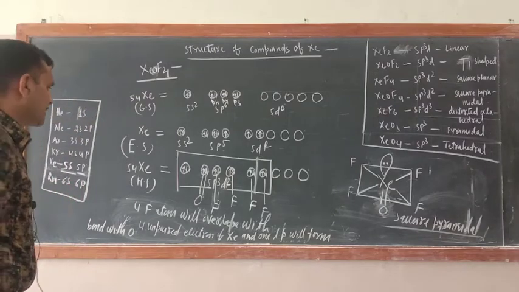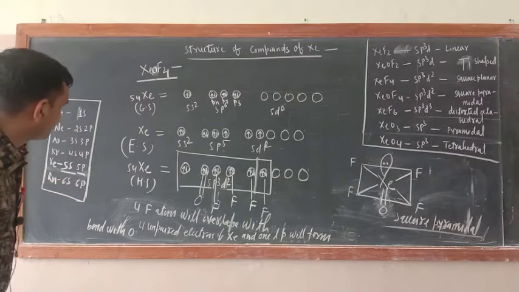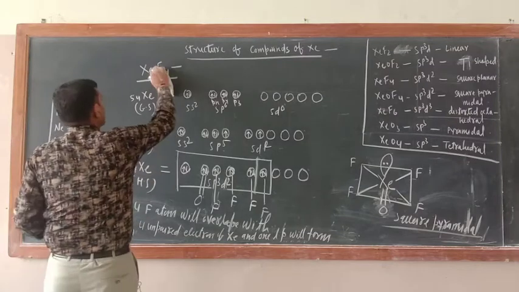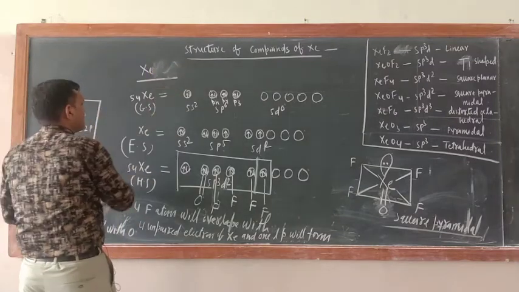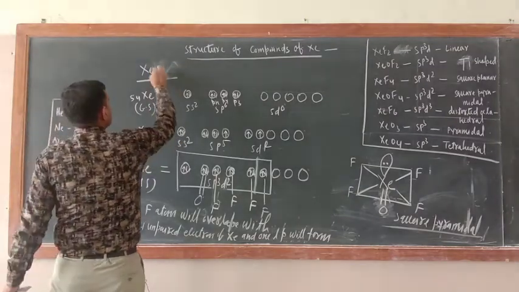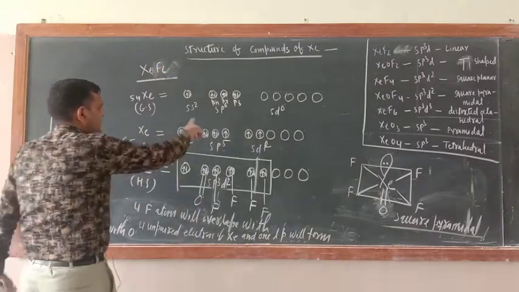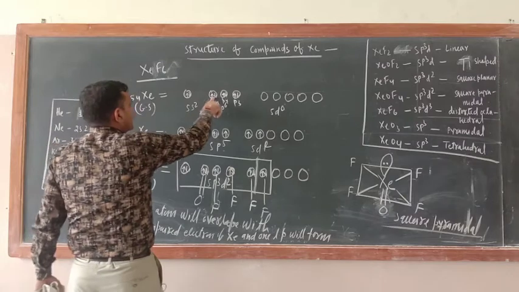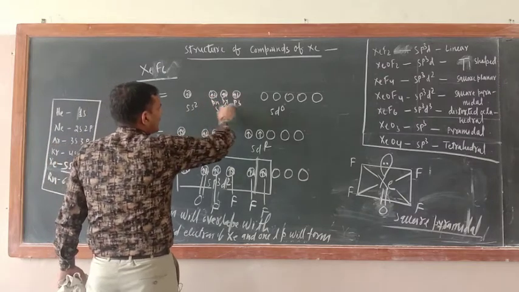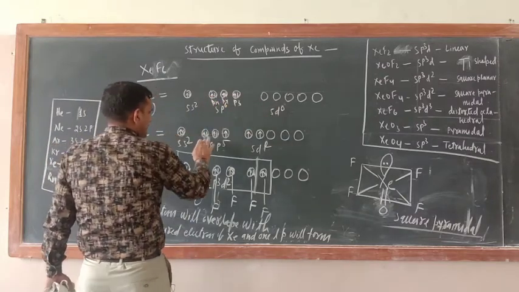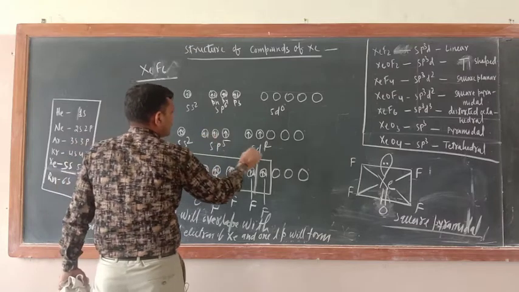Yes, now XeF6. So just see, now write down here XeF6. How many unpaired electrons do you want? 6 unpaired electrons you want. Okay, so just see, how can you get 6? Now 1 2 3, if you unpair these electrons, just see, they jump from here to here.